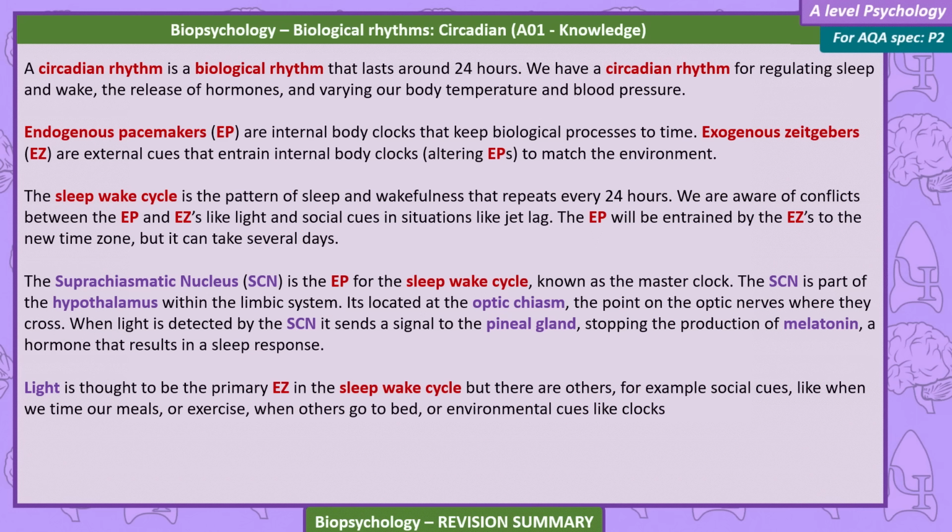The sleep-wake cycle is the pattern of sleep and wakefulness that repeats every 24 hours, like light and social cues in situations like jet lag. The EP will be entrained by the EZs to the new time zone, but it can take several days.